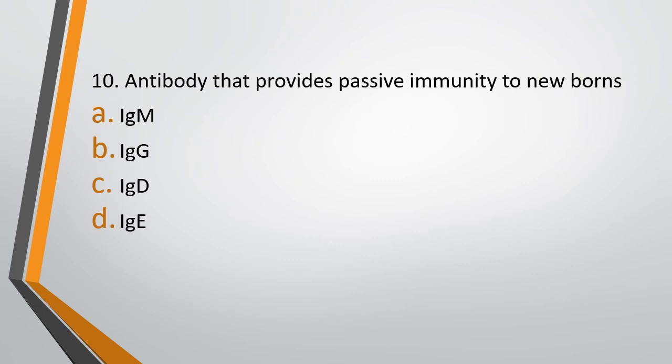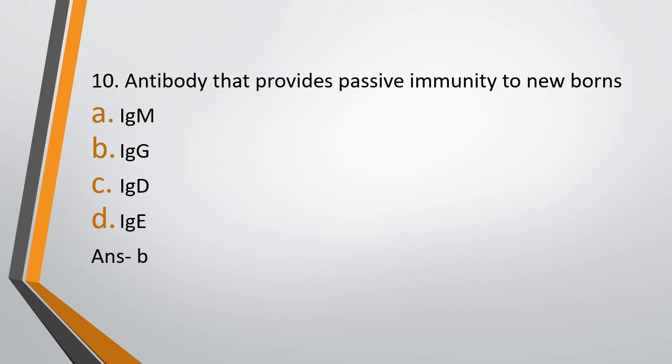Question 10. Antibody that provides passive immunity to newborns is? Option A, IgM. Option B, IgG. Option C, IgD, or option D, IgE. The correct answer is option B, IgG.